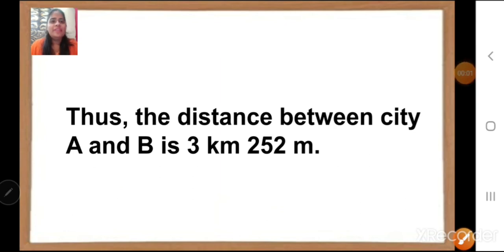So children, thus the distance between city A and B is 3 kilometer 252 meters. So this is how we are going to solve our questions.